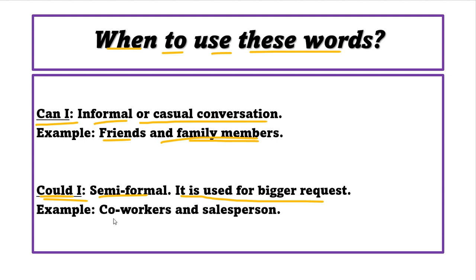You can use it with your coworkers. For example, I am a teacher, and I have a coworker who is another teacher, so I can use this word. Also to a salesperson, when you are at the mall or at a business and there is a salesperson, you can use could I. Again, it is semi-formal, a little bit formal and a little bit informal. Okay, next.